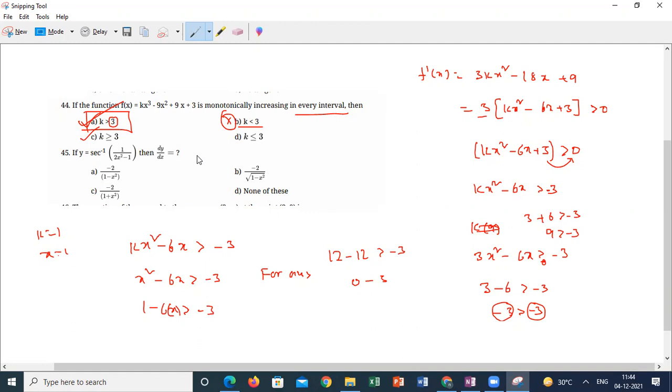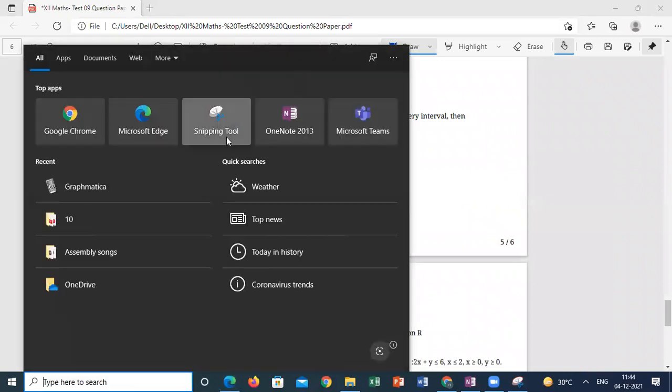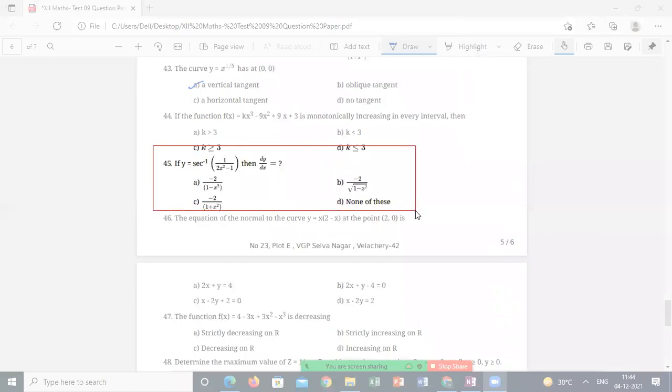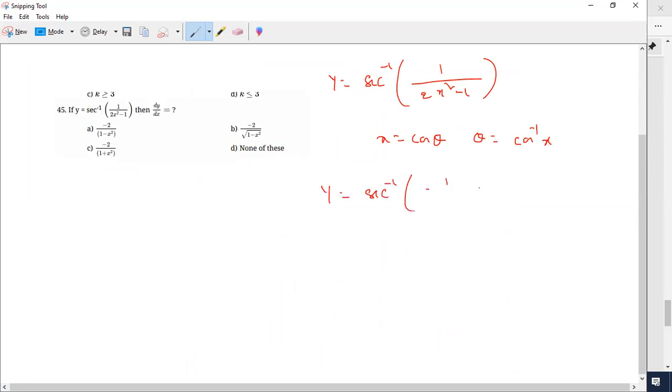Yeah, I'm moving to the 45th one. Substitution. What kind of substitution is required here? 2x square minus 1. What substitution will make it easy here? x is equal to cos theta, I'm taking. Theta is equal to cos inverse x. y is equal to secant inverse 1 by 2 cos square theta minus 1.